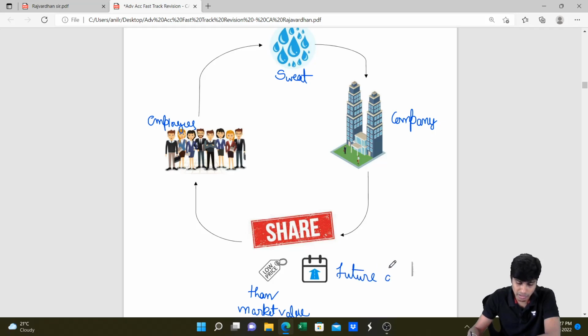It is not today, they'll give it at a future date. This is to ensure that the employees stay in the company. They say if you work with the company for 3 years, you'll get these many shares. You will not get these many shares, you will get a right to buy these many shares. You would have to pay a very nominal amount. And this price will be nominal value or greater than nominal value, but it will be way lesser than the market price. You get this?